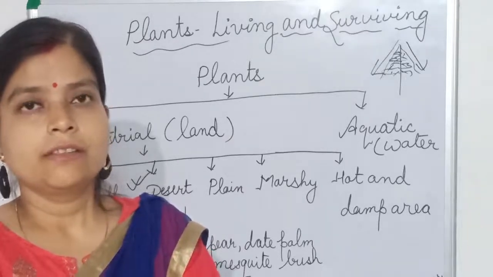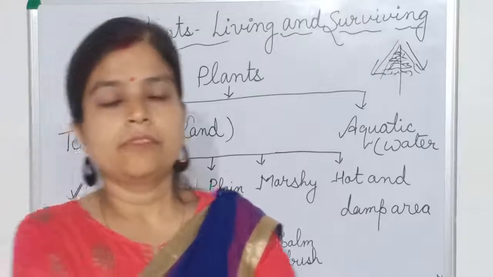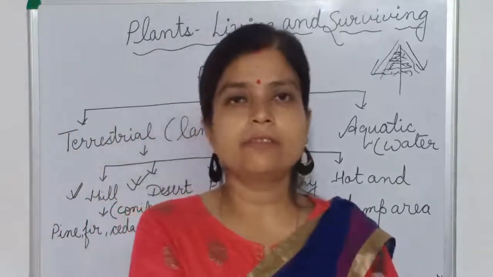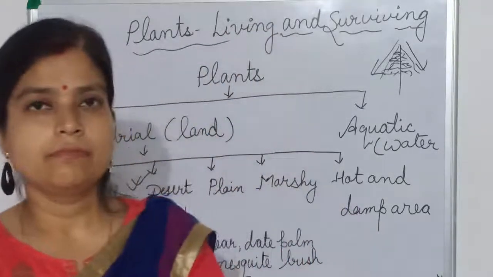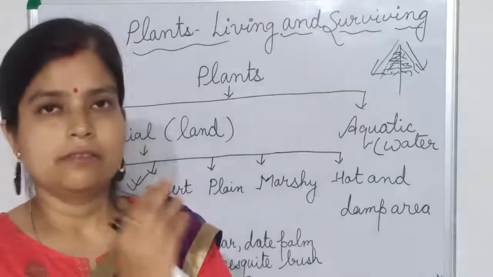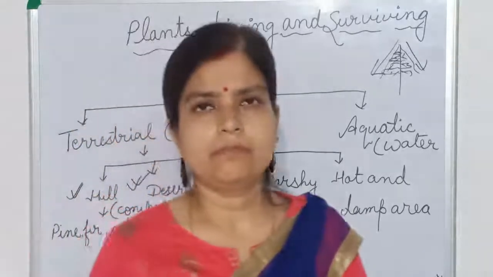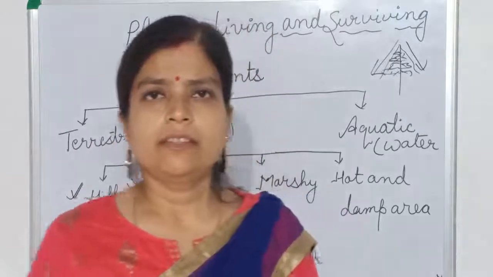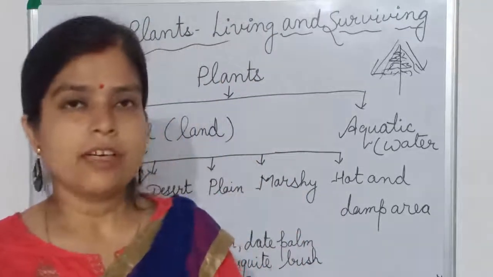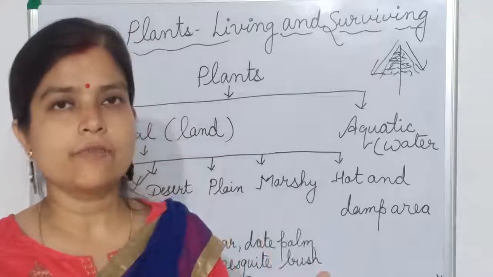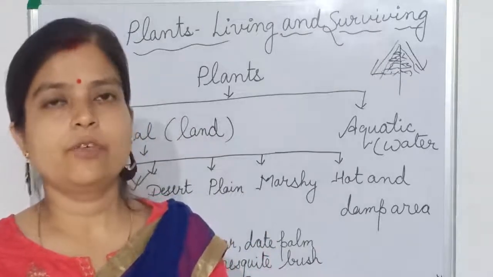Underground water level is also very low, and often they don't have rainfall. So that's why they struggle with the situation of less rainfall and less water in the soil.